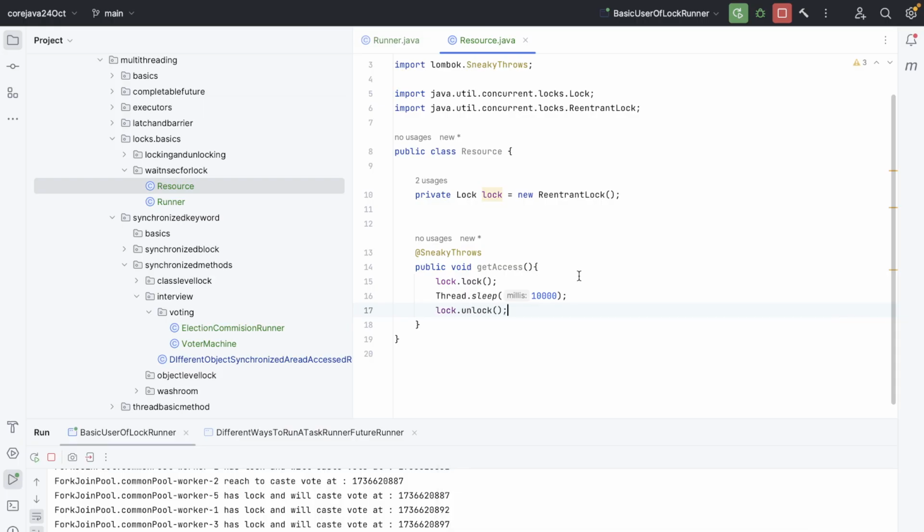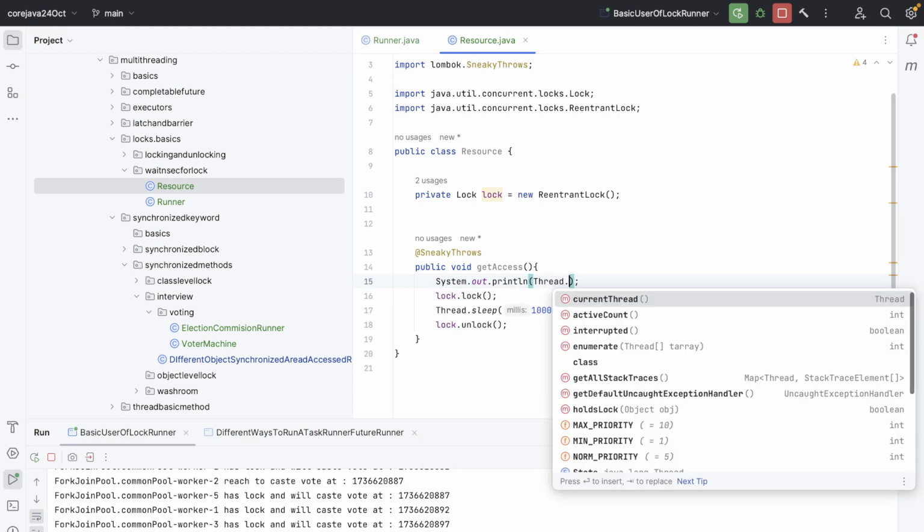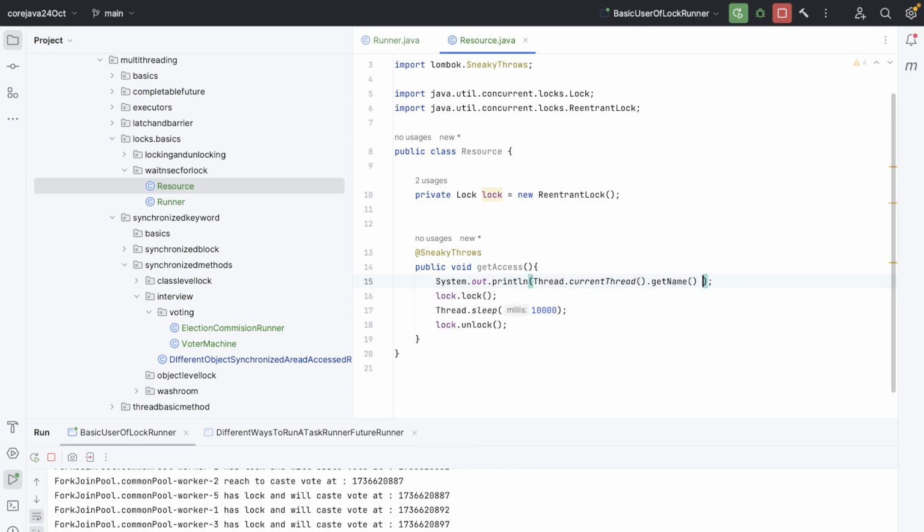Over here, current thread name plus, came to get access of the resource.